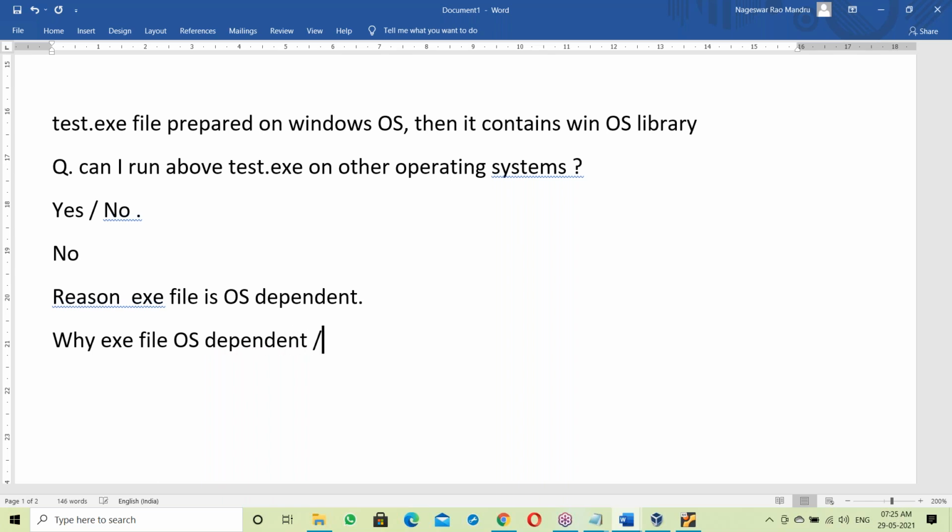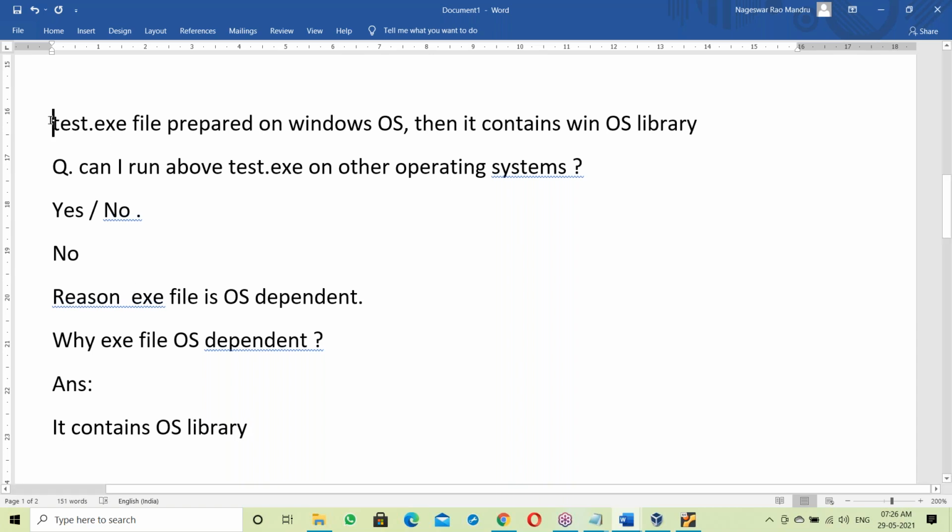Why is exe file OS dependent? What's the reason for this? For this answer, it contains OS library. That's it. It contains a simple answer: it contains OS library.